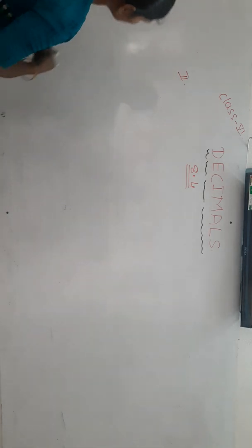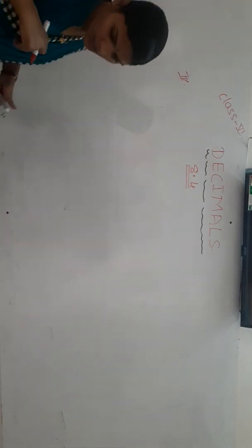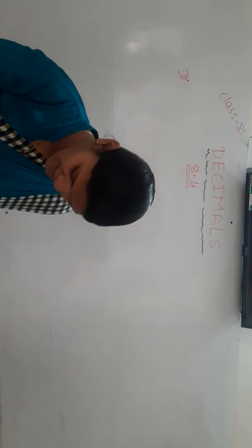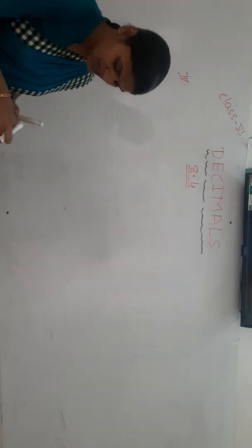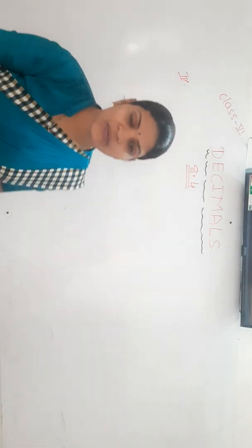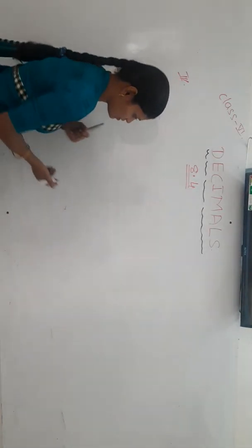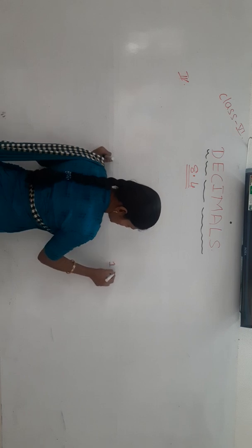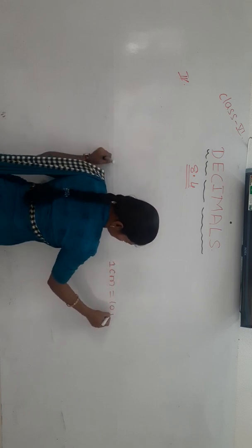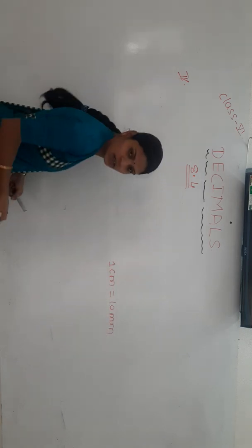Next, the third question. What is the third question here? Express as centimeter using decimals. He has given the numbers in millimeter, and you have to convert to centimeter. 1 centimeter equals how many millimeters? 10 millimeters, you know that.